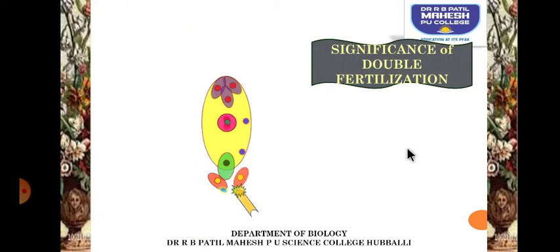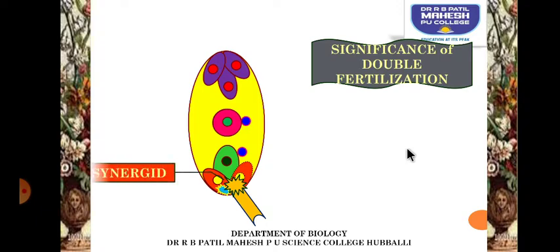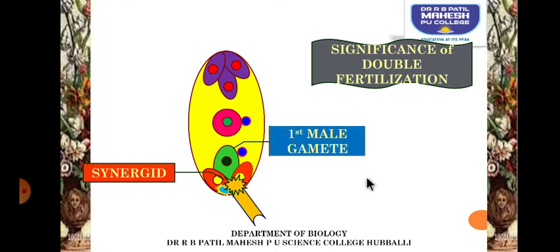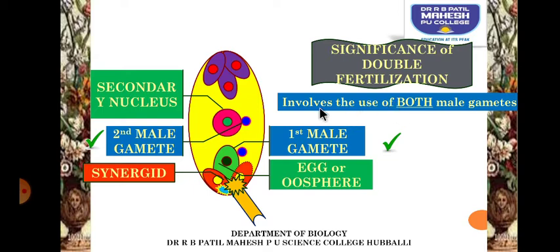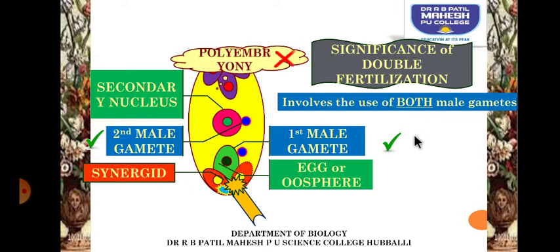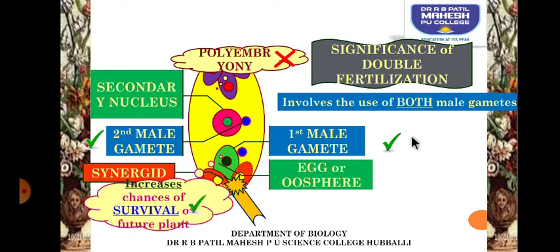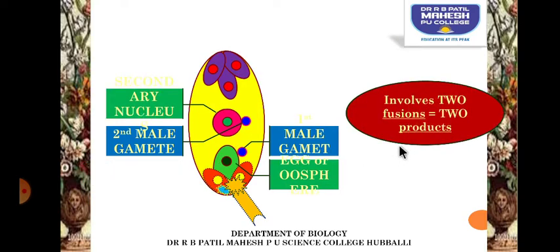What is the significance of double fertilization then? So let's try to understand. As we understood, synergids help the pollen tube. They guide the pollen tube till the egg. The first male gamete will fuse with the egg, and the second male gamete will fuse with the secondary nucleus. So here it involves two gametes fusion and can avoid polyembryony. It increases the chance of survival of the plant and the formation of the seed.